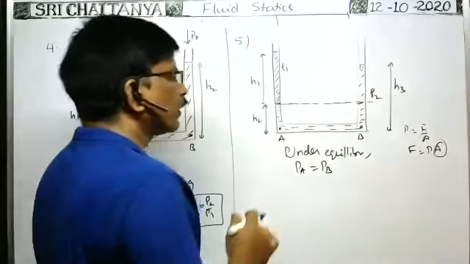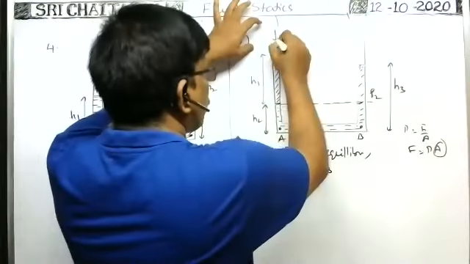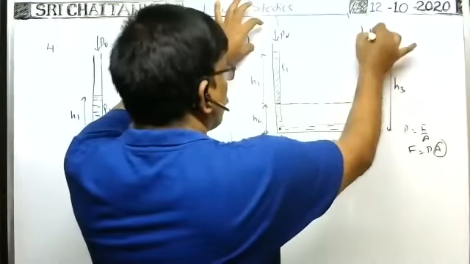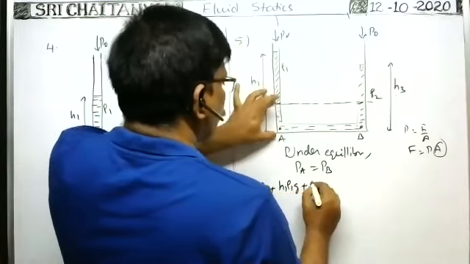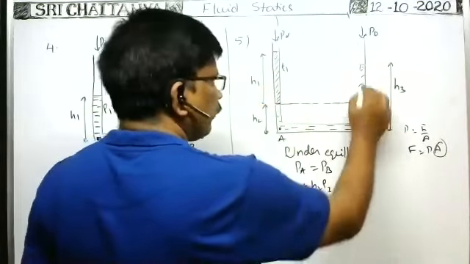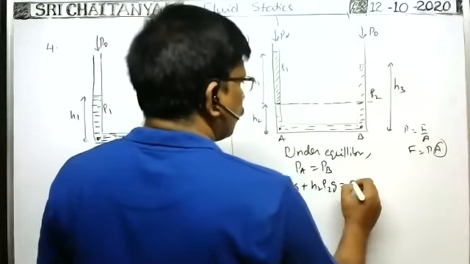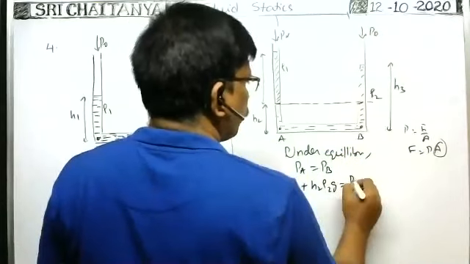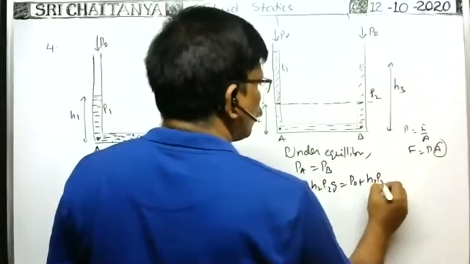What is the pressure at A? Pressure at A means atmospheric pressure P0 acts. Atmospheric pressure also acts on the two tubes. So atmospheric pressure plus pressure due to this liquid column H1 ρ1 g, plus pressure due to this liquid column H2 ρ2 g, because this is the same liquid having density ρ2, equals atmospheric pressure P0 plus pressure due to this liquid column H3 ρ2 g.